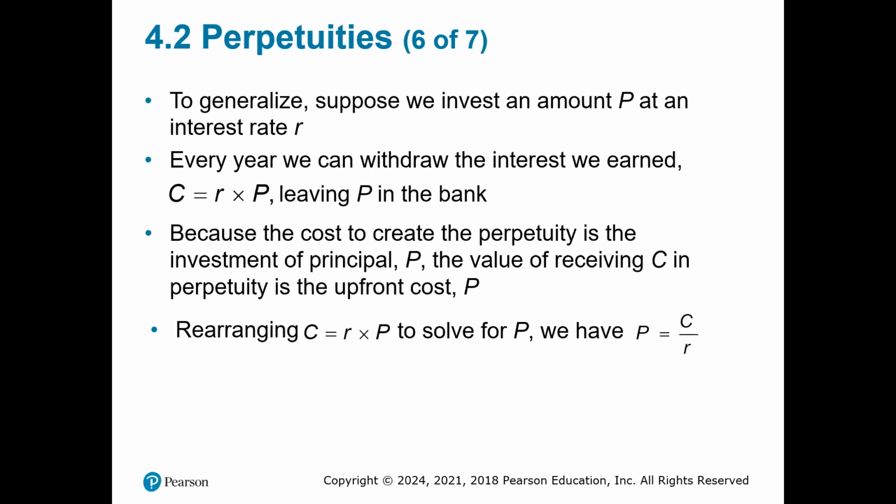To generalize, suppose we invest an amount P at an interest rate R. Every year we can withdraw the interest we earn, C equals R times P, leaving P in the bank. Because the cost to create the perpetuity is the investment of principal, P, the value of receiving C in perpetuity is the upfront cost, P. Rearranging C equals R times P to solve for P, we have P equals C over R.